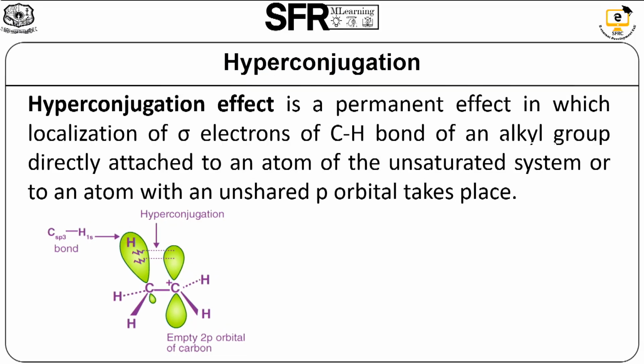Hyperconjugation is a permanent effect in which delocalization of sigma electrons of the C-H bond of an alkyl group directly attached to an atom of the unsaturated system, or to an atom with an unshared or empty p orbital, takes place.